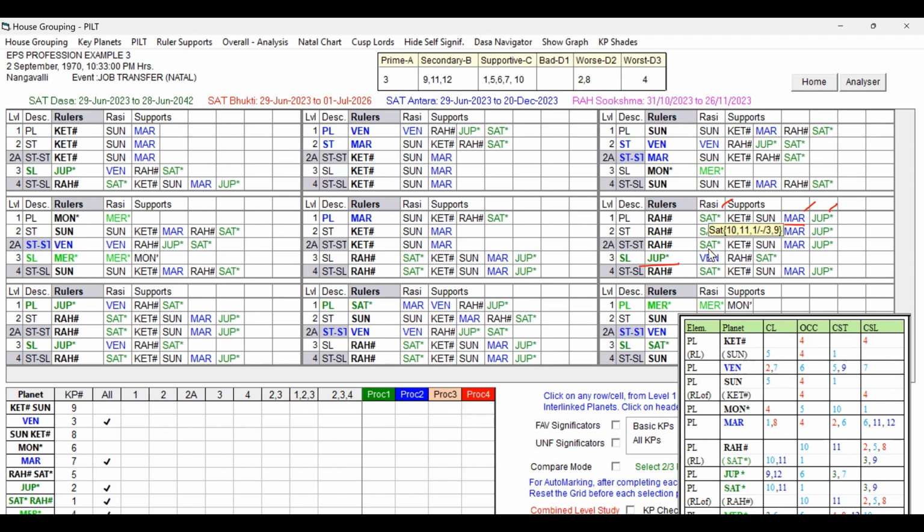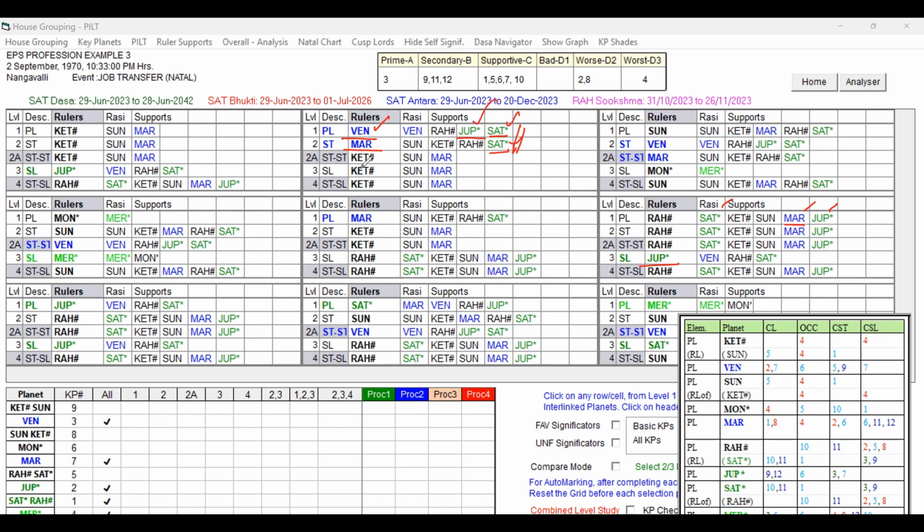Under Rahu Dasa, we have to check which Bugdi is favorable. If you look at that, he got the transfer during the Venus Bugdi. Look at Venus, already discussed. Venus is supportive, Mars, the Lagna Lord, is supportive, and Jupiter and Saturn are all playing a role in support. So Venus is getting the impact of Jupiter and Saturn.